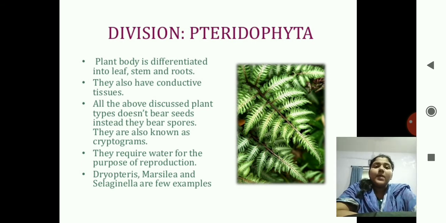All the above discussed plant types do not bear seeds. Instead, they bear spores. They are also known as cryptogams. They require water for the purpose of reproduction. Again, there is an MCQ type question. Which type of division of plants needs water for reproduction? It is Pteridophyta. The examples are Dryopteris, Marsilea and Selaginella. You can see the example. It is an example of a fern, Pteridophyta.